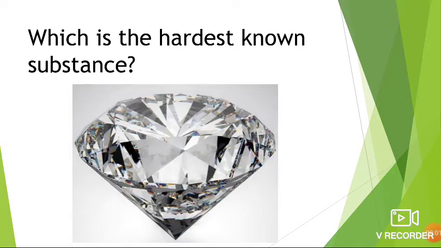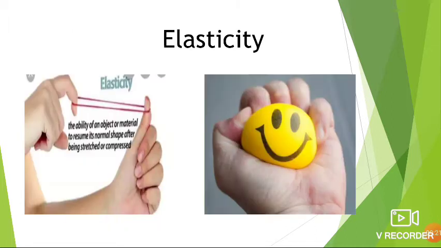Students, do you know which is the hardest known substance? Diamond is the hardest naturally occurring substance found on earth. Then the next property is elasticity.